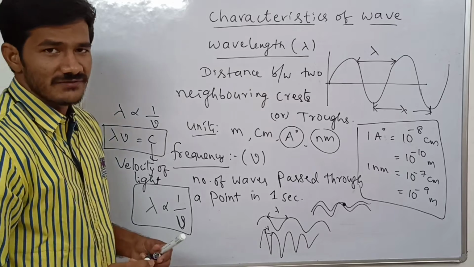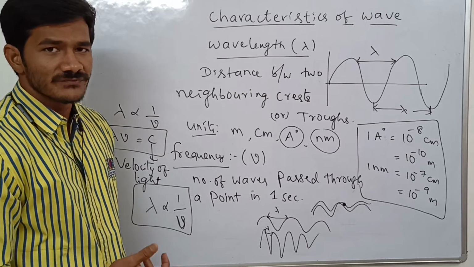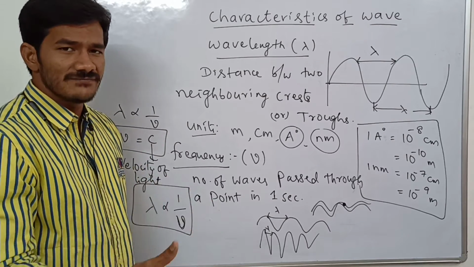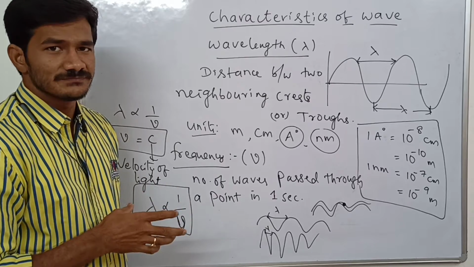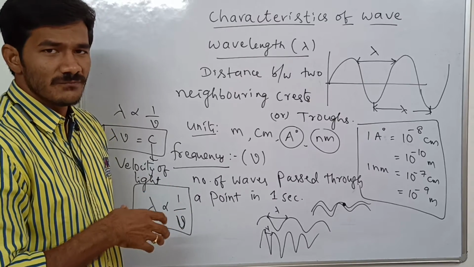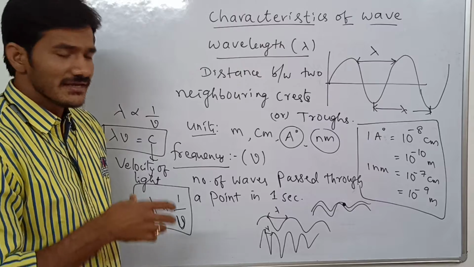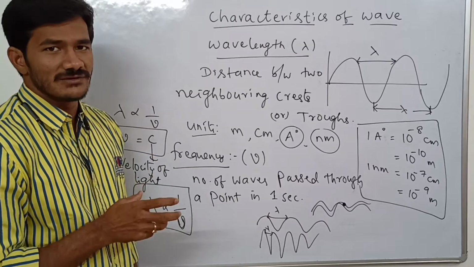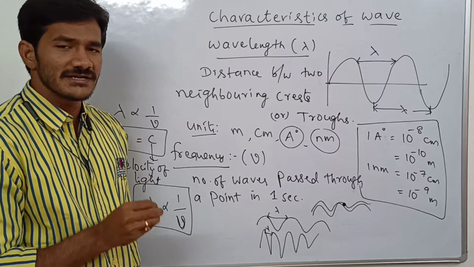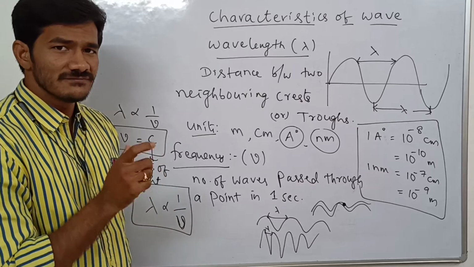Then what is velocity of light or velocity of wave? The distance travelled by a wave is said to be velocity or speed. If more distance is travelled, the velocity is more. Actually velocity of light is a fixed value for all types of electromagnetic radiations.